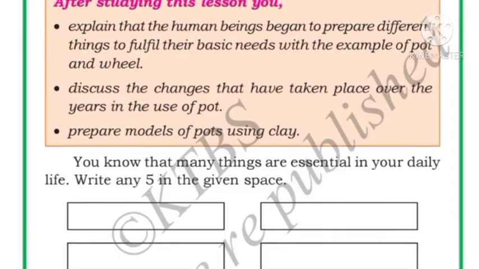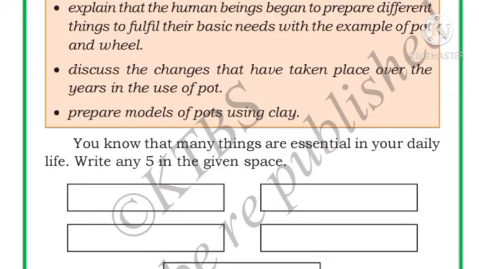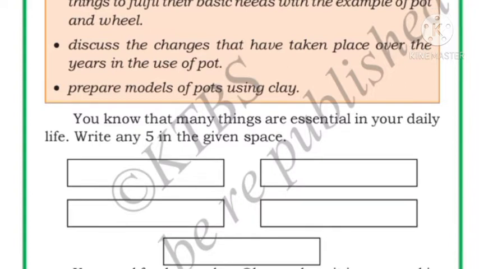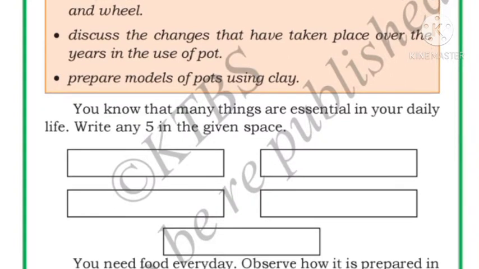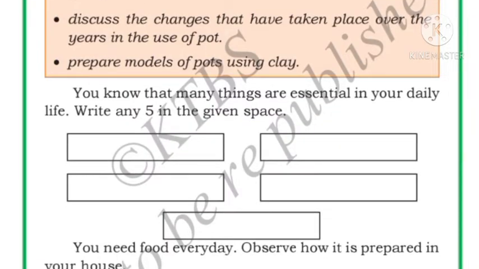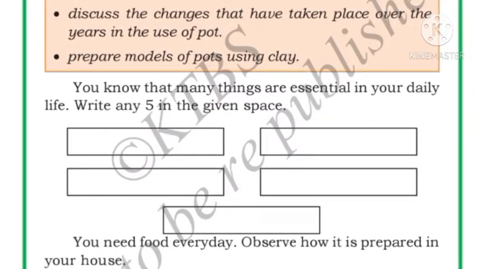So in this lesson we will explain about the human beings, how they prepare different things to fulfill their basic needs with the example of pot and wheel, and we will discuss the changes that have taken place over the years in the use of pot, and we will prepare models of pot using clay.